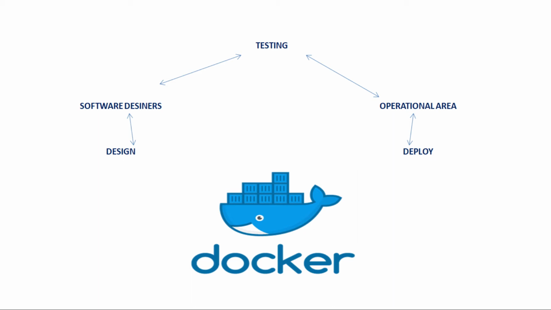But when it goes to the other computer, the testing team, they may not have all the things fulfilled, like supported files, which we call dependencies. That's why they face some errors, and they tell the software designers that it's not working. Software designers can't share their operating system with others, so what they do is make an image of that particular software including the operating system and share that image with the testing team. When they test it, it works fine.